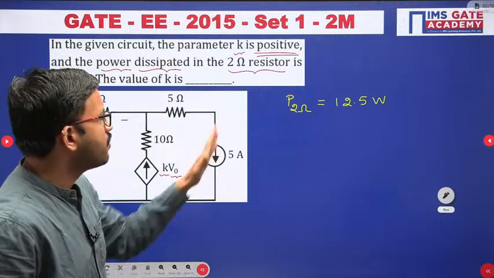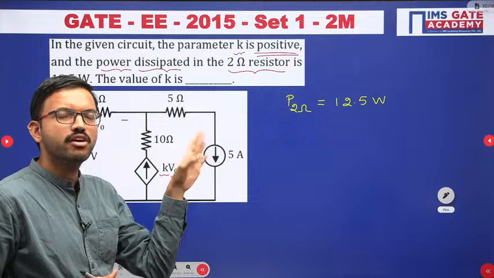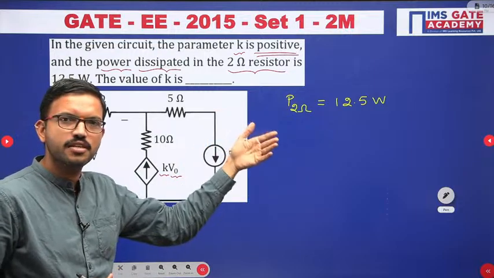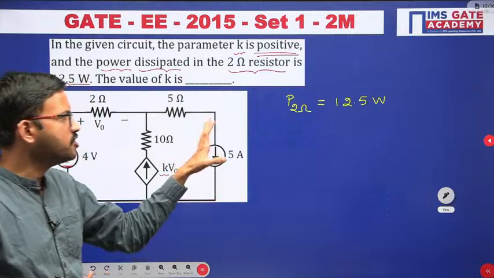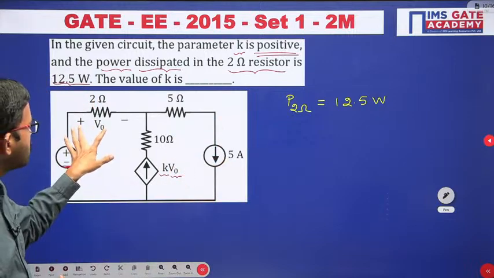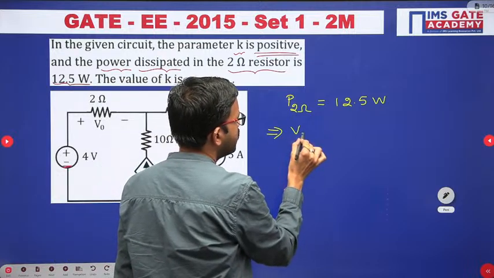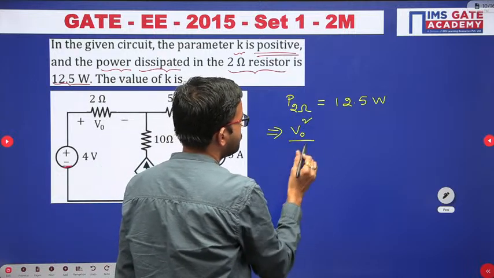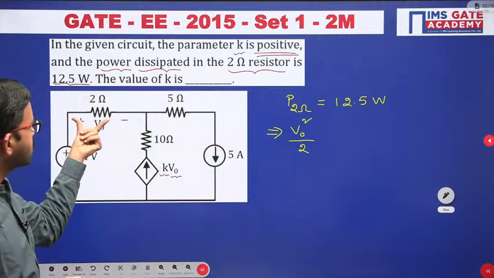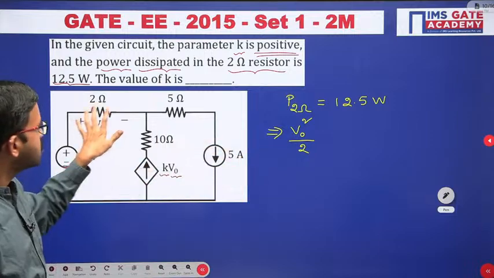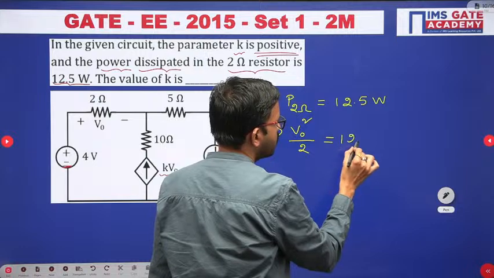Power is nothing but voltage into current, and V equal to I into R. When you substitute like that, you get I square R. In place of I, when you write V by R, you get V square by R. Since you are having V naught here, I am currently using the formula power equal to V square by R. Voltage across the 2 ohm resistor is V naught and the resistor value is 2, so V naught square by 2 equals 12.5.